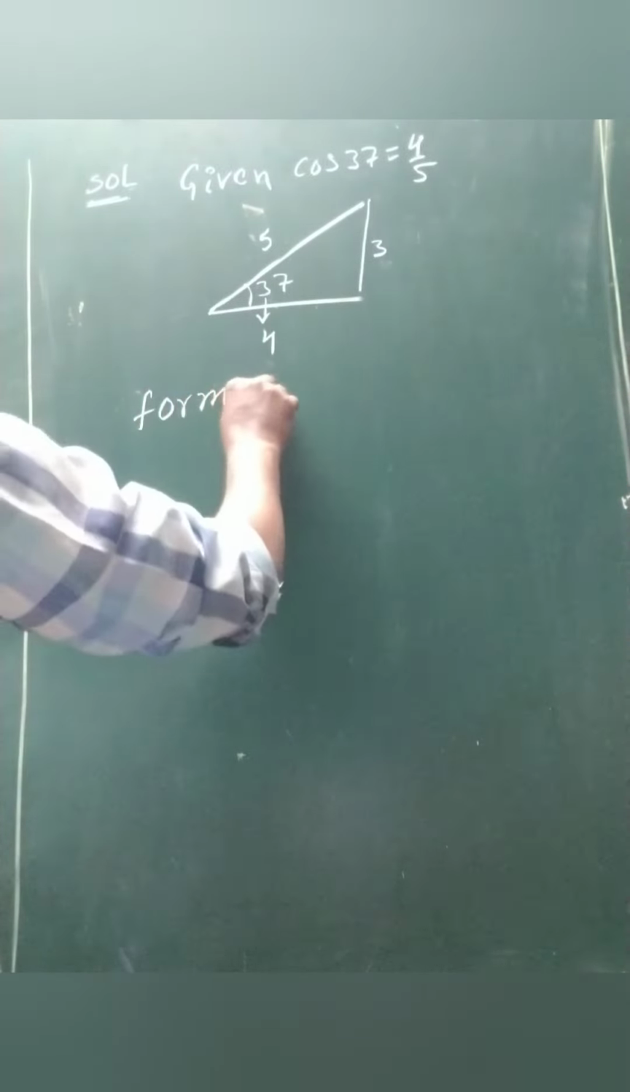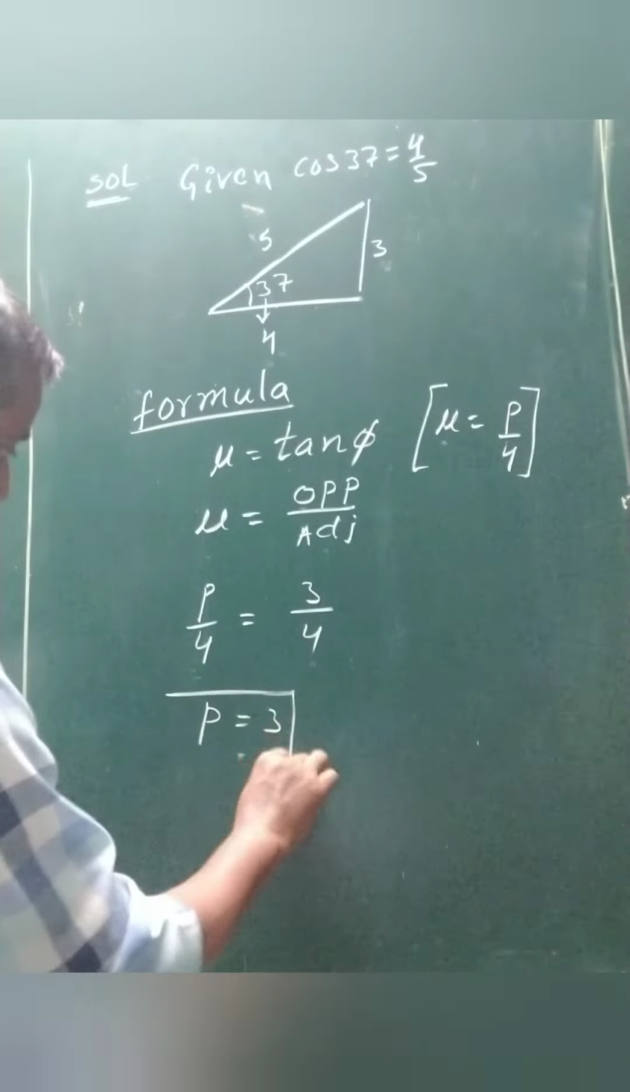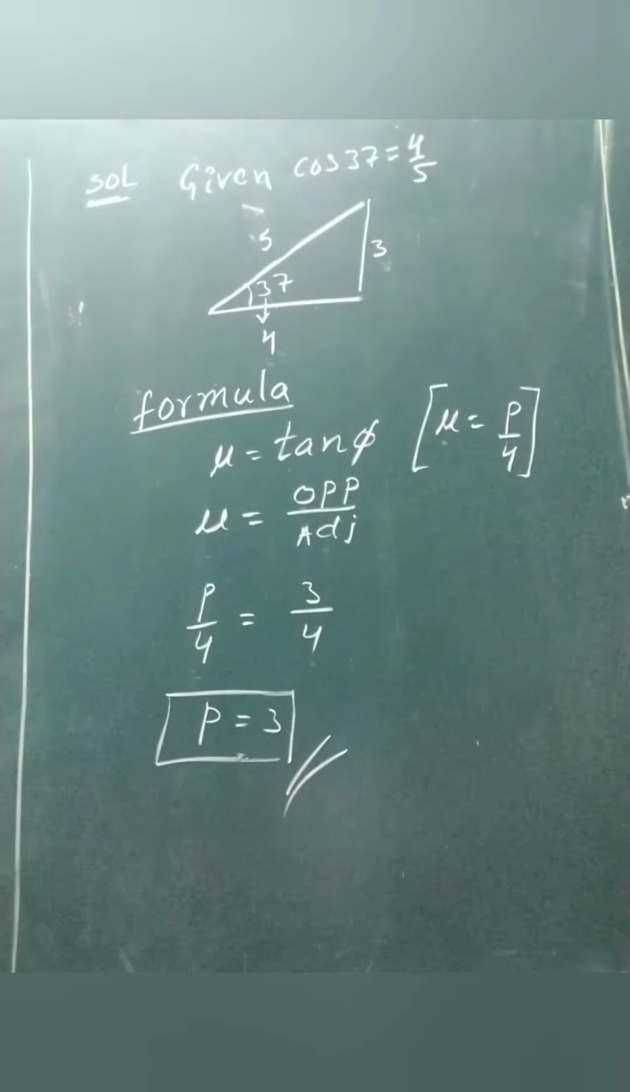From the formula we can write mu is equivalent to tan phi. So mu is equivalent to opposite by adjacent. What is the mu formula? Mu is nothing but p by 4, as given. So mu is nothing but p by 4, opposite is nothing but 3, adjacent is nothing but 4. So the denominators are equal, which means numerators are also equal. P equal to 3 only.